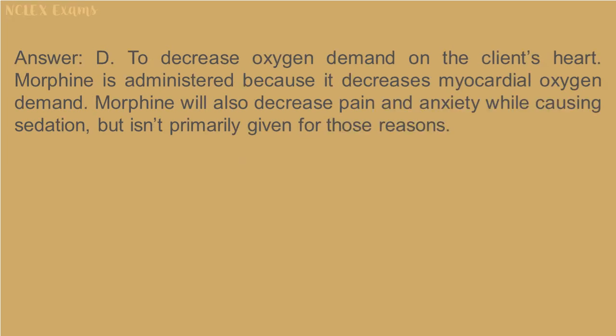Answer: D. To decrease oxygen demand on the client's heart. Morphine is administered because it decreases myocardial oxygen demand. Morphine will also decrease pain and anxiety while causing sedation, but isn't primarily given for those reasons.